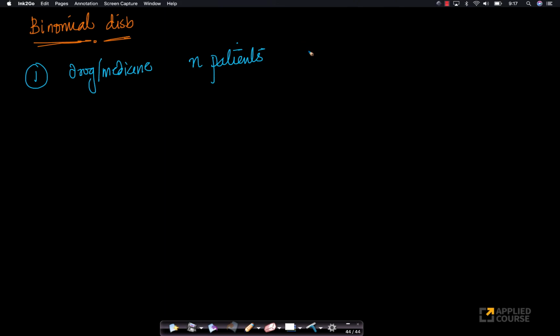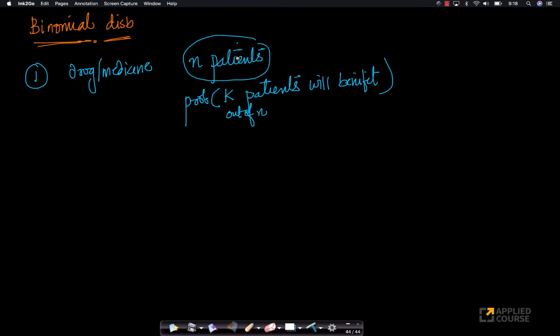Now, I want to study the probability that k patients will benefit from this drug, right? Will benefit from this medicine or drug. K out of n patients, of course. So I take n patients. Suppose I take a set of n patients. Let's say n equals 100. Now, given this set of 100 patients, I want to estimate how many patients will benefit from this drug, or how many patients' condition will be cured because of this drug. So this is one example.